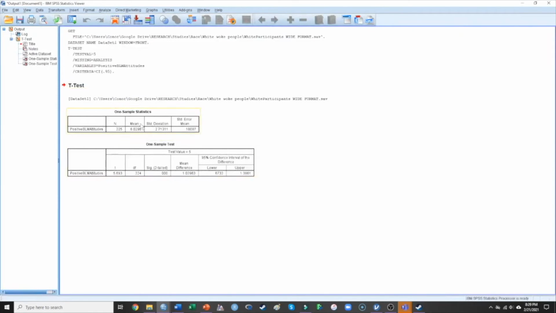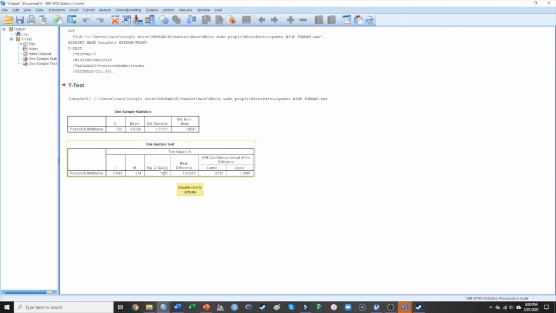The first box is telling us that the average positive Black Lives Matter attitudes is 6 on a 1 to 9 scale, so it is above the midpoint. Whether that's significantly above the midpoint, we still need to figure out. So we come down to the t statistic, and as I've said in other videos, you generally start to see significance around t's of 2 to 2.5. The t value here is 5.69, so that's probably going to be significant, and lo and behold, the p-value is less than 0.001.